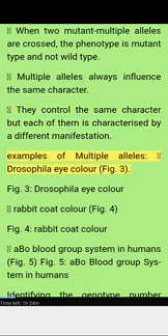Examples of multiple alleles: Drosophila eye color. Figure 3. Drosophila eye color. Rabbit coat color. Figure 4. Rabbit coat color. ABO blood group system in humans. Figure 5. ABO blood group system in humans.